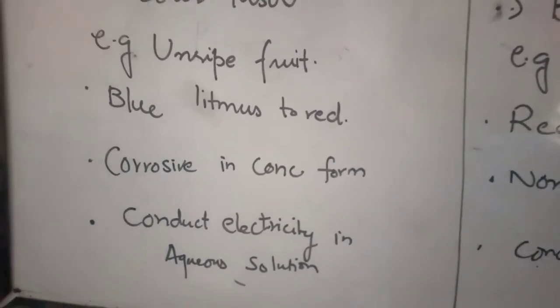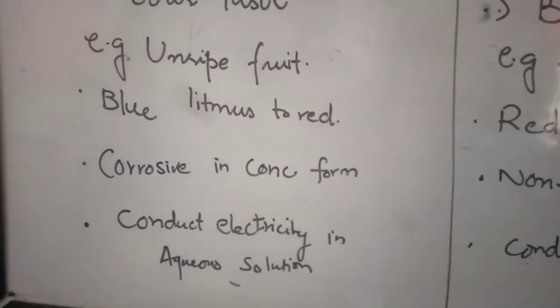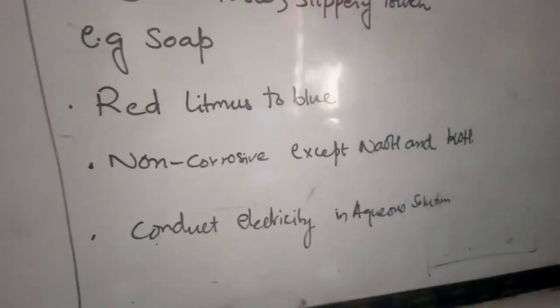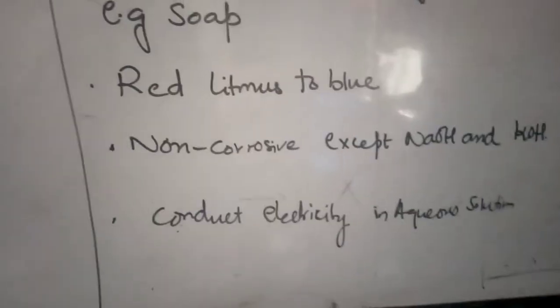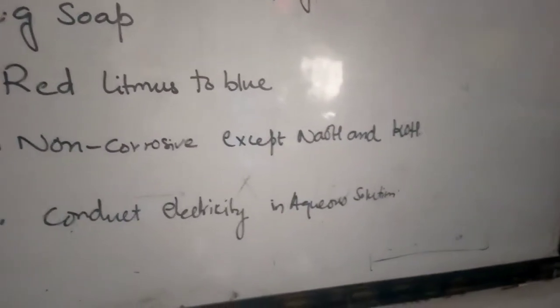Otherwise, if you open the bottle of the acid, it has fumes which irritate your skin, your eyes, your hands. So they are corrosive in the concentrated form. If we talk about bases, they are usually not corrosive in nature, even in concentrated form, but there are two bases: sodium hydroxide and potassium hydroxide.